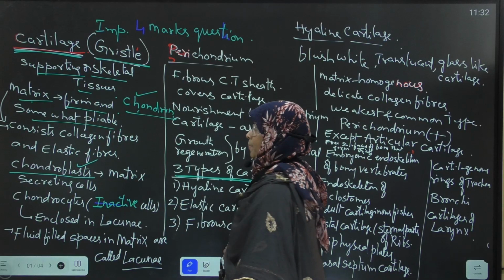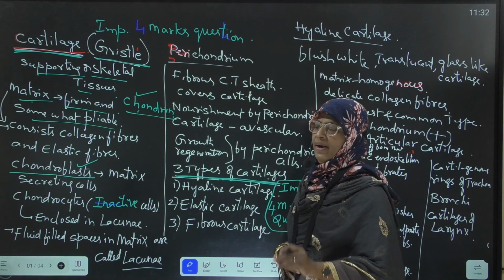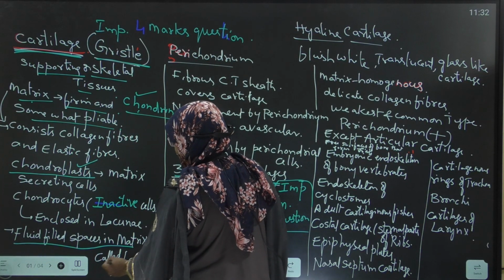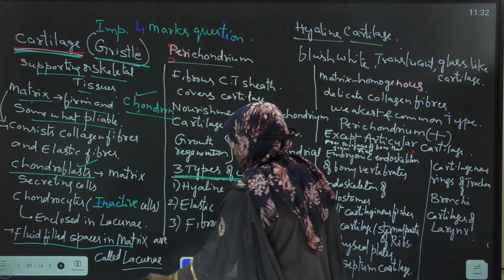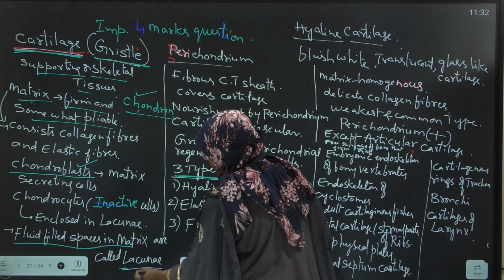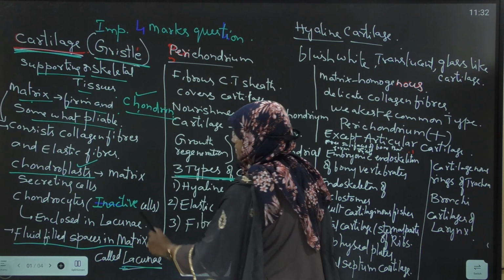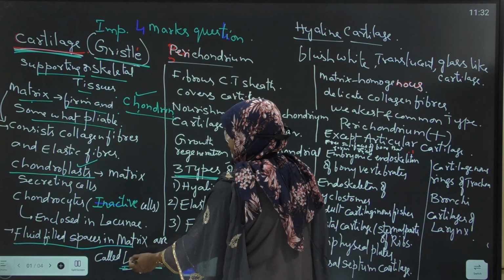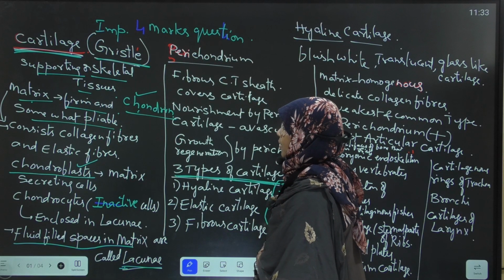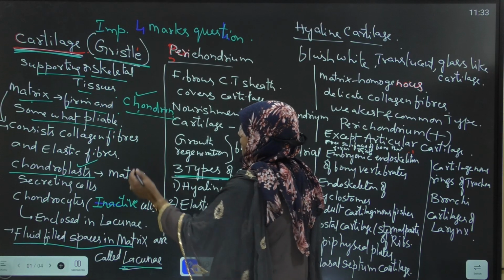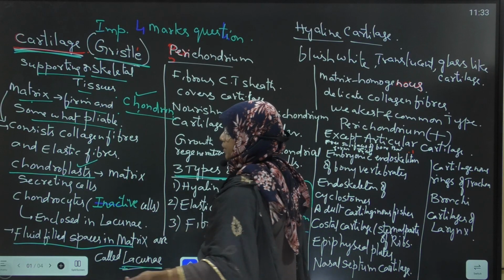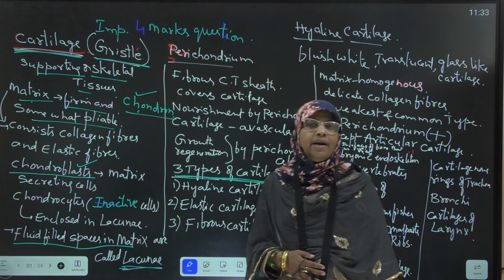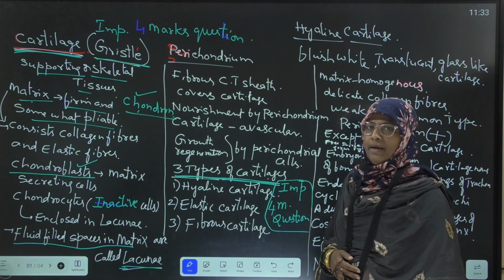Next, in the matrix of the cartilage, fluid filled spaces are present. What are lacunae? Fluid filled spaces present in the matrix of the cartilage are called lacunae. Here inside the matrix, lacunae are present.